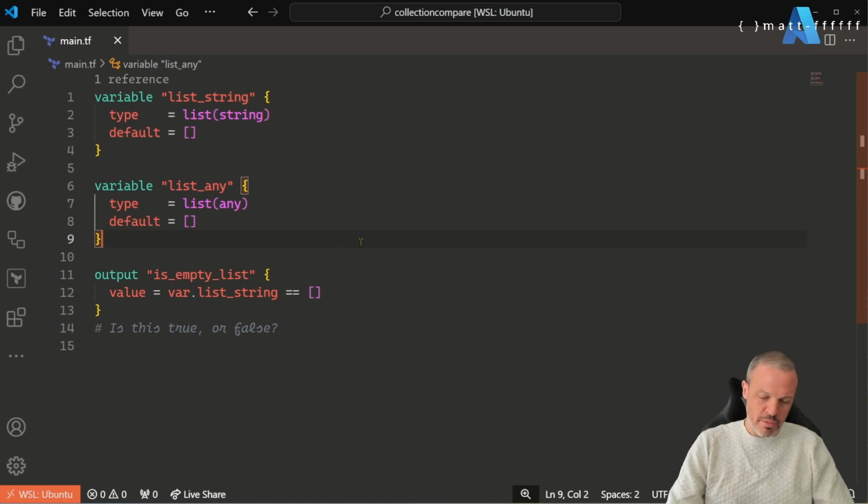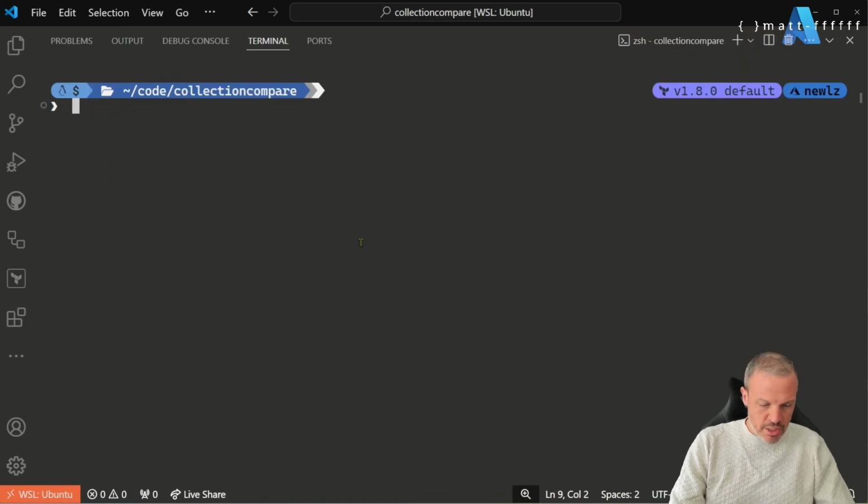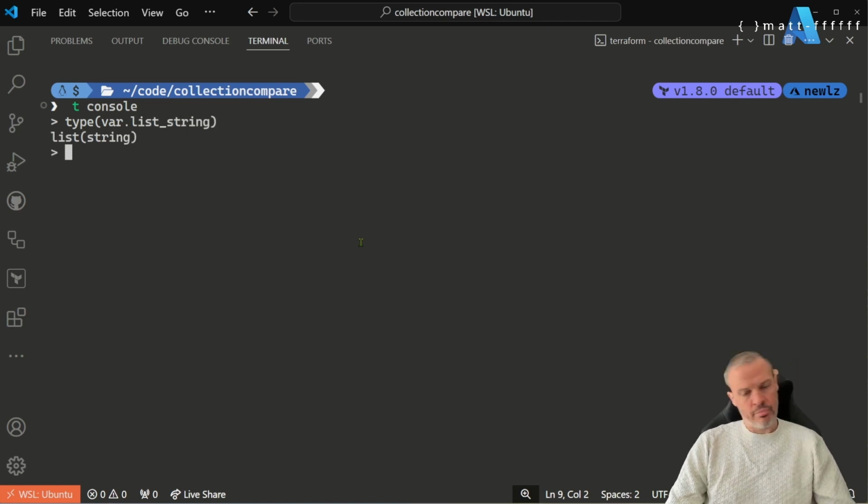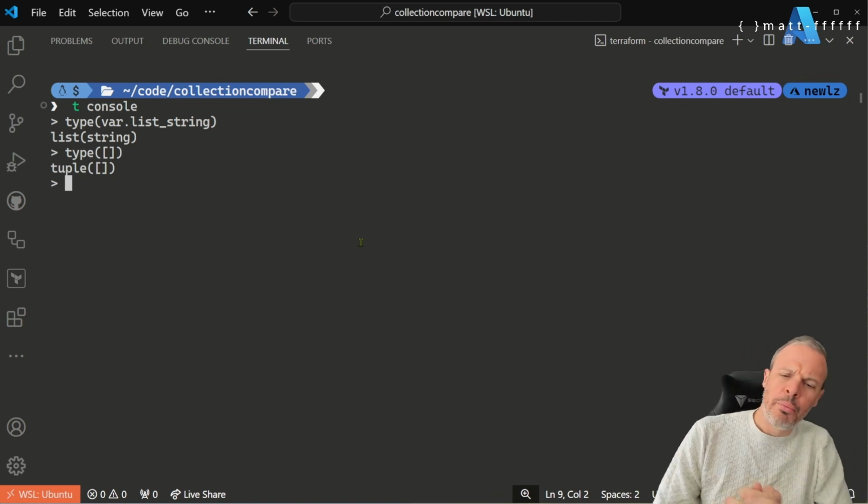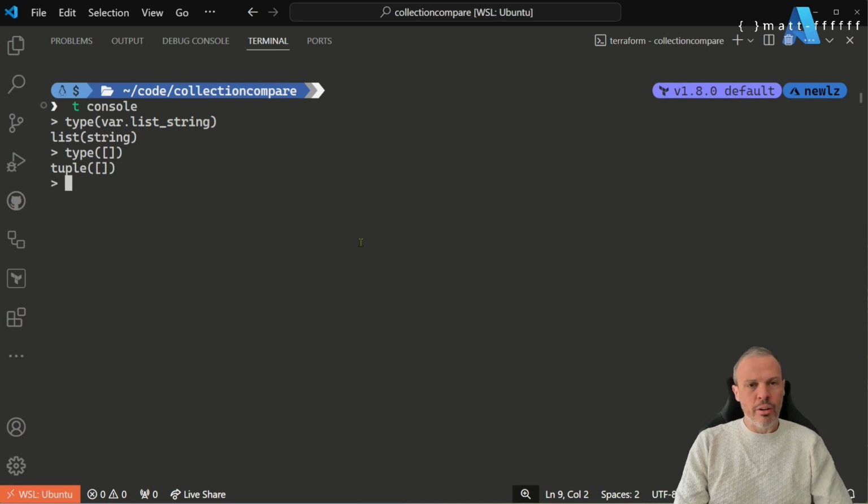Why is that? So let's just have a look at terraform console. I think the first thing to do is use the type function, var.list_string. That is a list of string, as you'd expect. Okay. So what about if I go type of an empty list? So that's a tuple. I never know how to say that word. But anyway, it's not the same type. So you can't compare those two things.